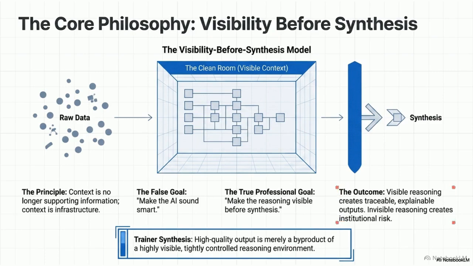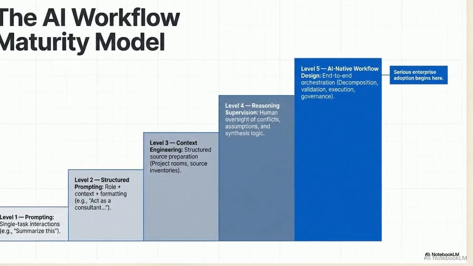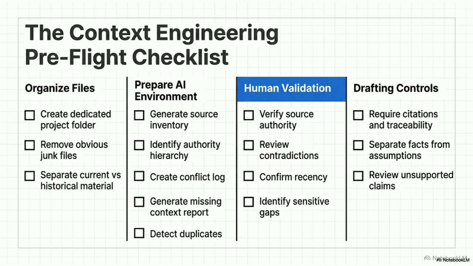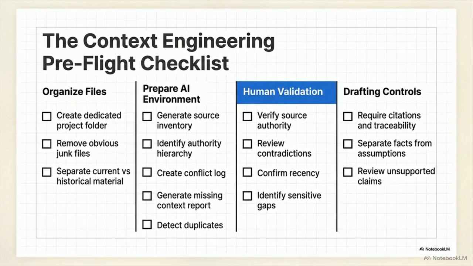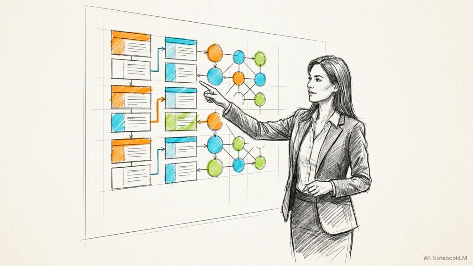Transitioning to this methodology moves you up the AI workflow maturity model, mapped out in this blue stair-step diagram. Moving past simple prompting to this structured oversight is how organizations reach level 5, true AI-native workflow design. To implement this entire system today, use this 4-column context engineering pre-flight checklist to verify your files, environment, human validation, and drafting controls. The future advantage in knowledge work will not belong to the people who write clever prompts. It will belong to the context architects, the professionals who know how to design trustworthy reasoning environments.